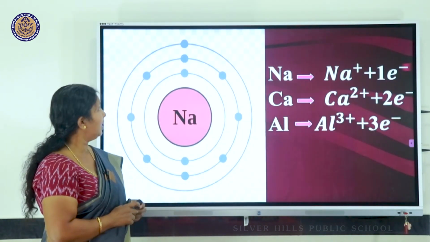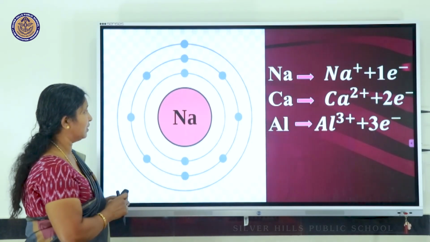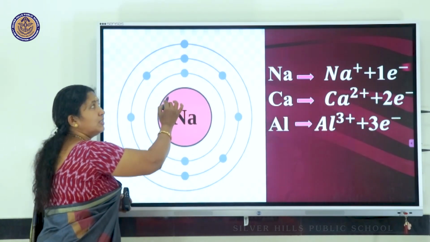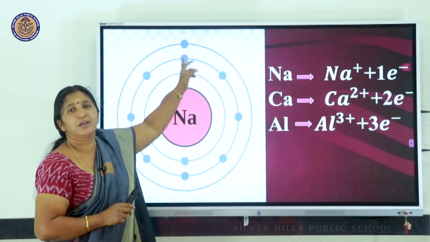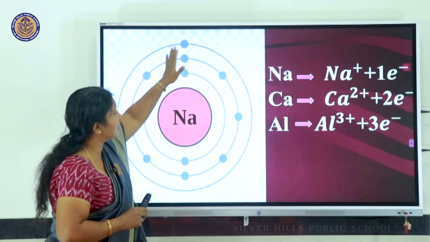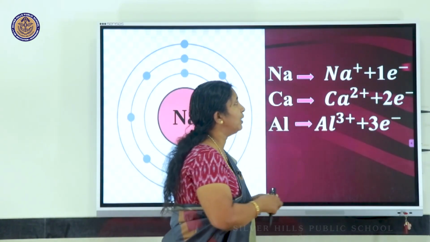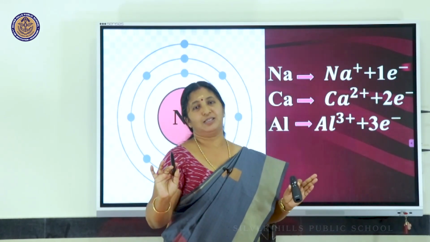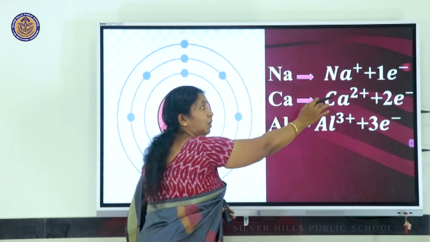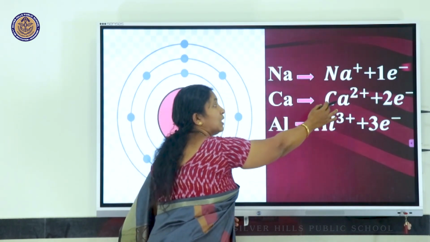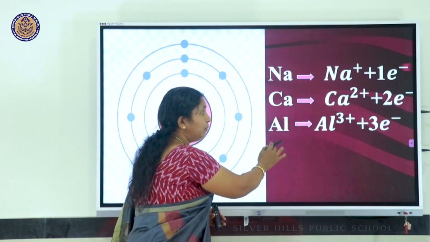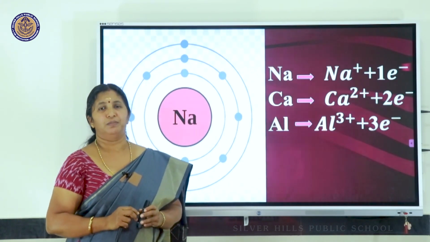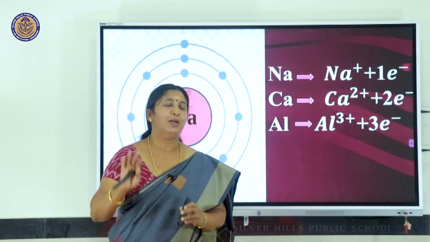So, see what is happening? This is a sodium atom as I mentioned. This is the nucleus, 2 electrons in the first shell, 8 electrons in the second shell, just 1 electron in the third shell. On losing this 1 electron, what will happen to sodium? It will become Na+ ion, and it becomes stable. Similarly, calcium, on losing 2 electrons, becomes Ca2+ ion. Aluminum, on losing 3 electrons, becomes Al3+ ion. This is the case with all metals.